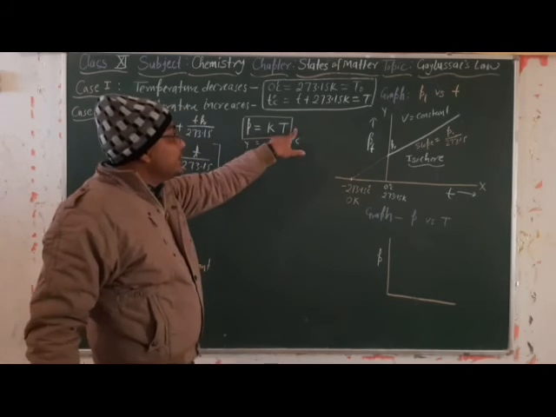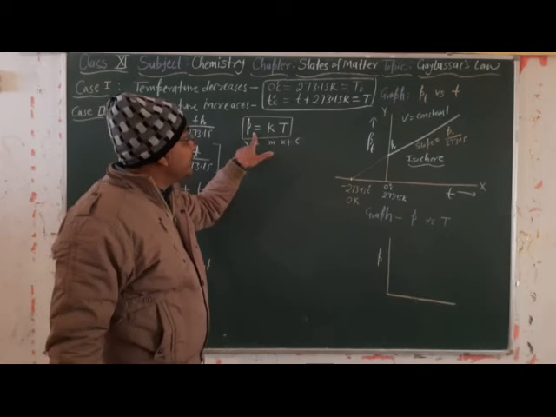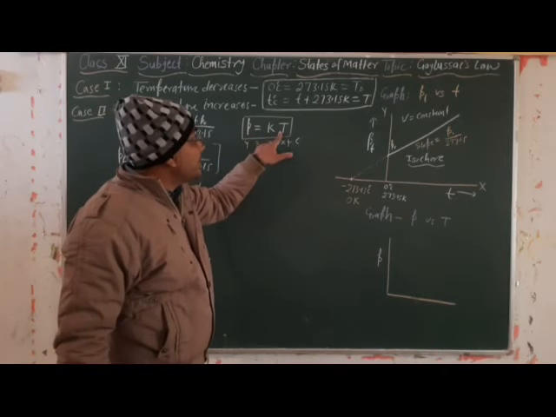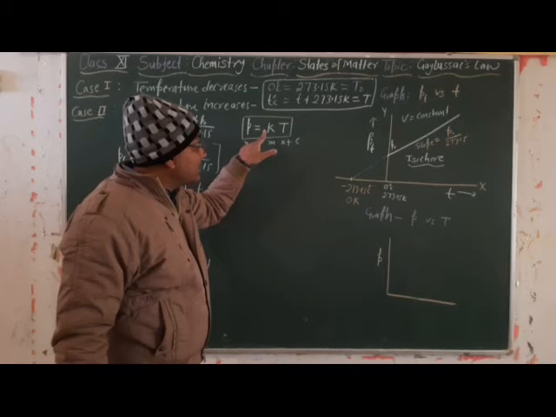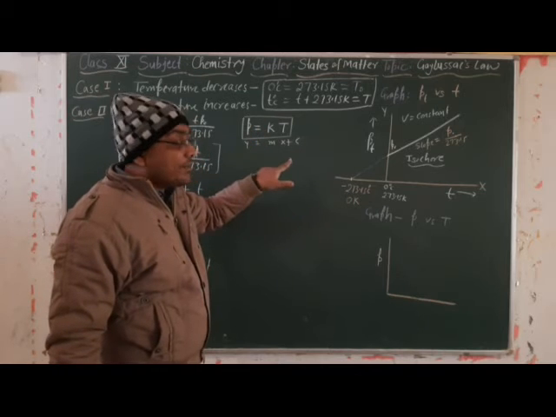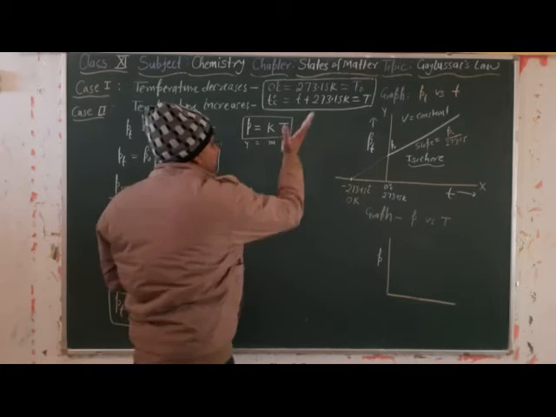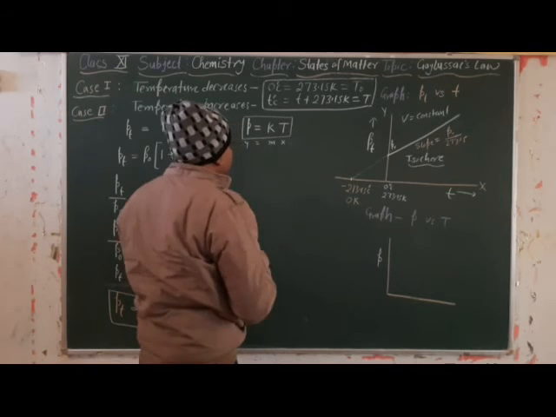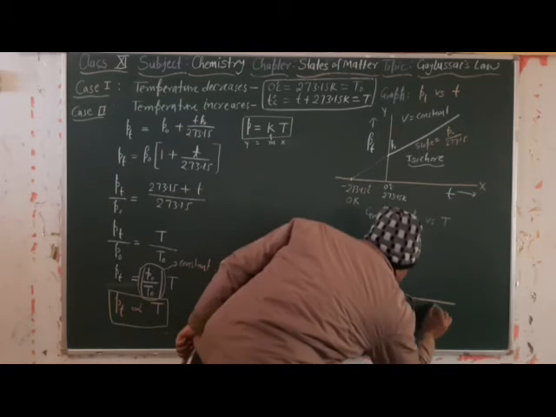The value of C is absent. Means when we draw a graph of pressure versus temperature using this equation, we will not get any intercept, because intercept C is absent here, that we consider 0, and m is constant, means we will get a straight line graph.